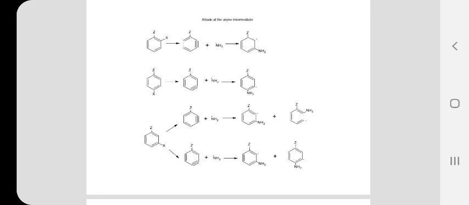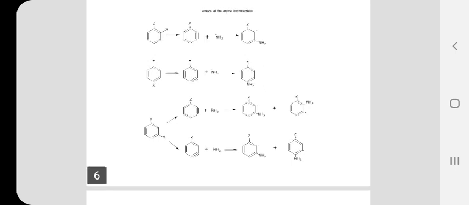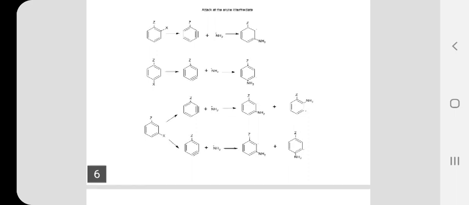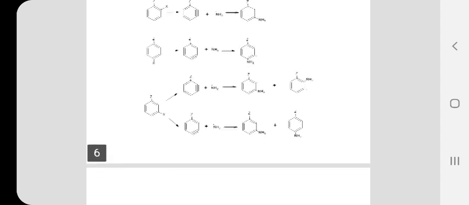In the case of the para isomer, we get a symmetrical intermediate. If NH2 minus attacks at the para position, then we have the negative charge on the meta carbon. The meta carbon is far away from the Z group. Whether the Z group is offering an electron donating effect or an electron withdrawing inductive effect, it has less influence over the stability of the carbanion. So as a result, the para product is obtained with the para isomer.